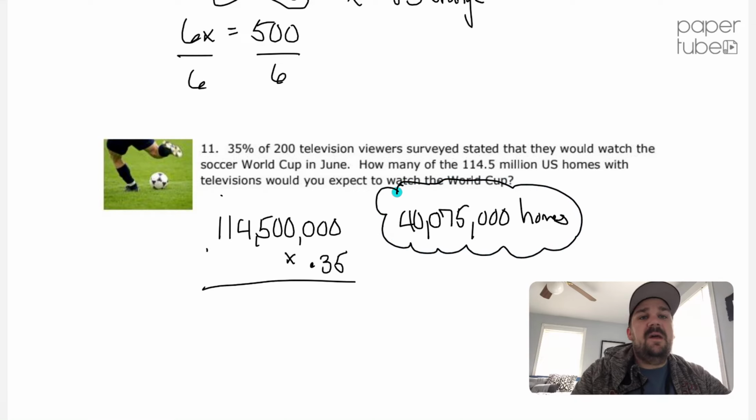The other way you could have solved that was done 35% of 200, which I think is 70, and then done 70 out of 200 equals something over 114,500,000, cross multiply and divide. But if I'm given a percent, to me the easiest way to do the percents is just to use them and multiply by whatever our total is.